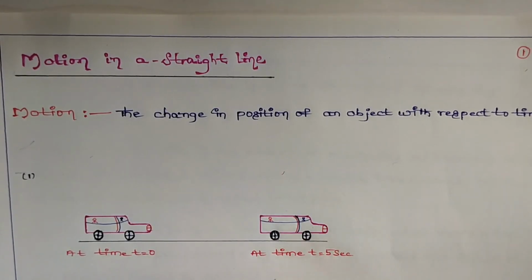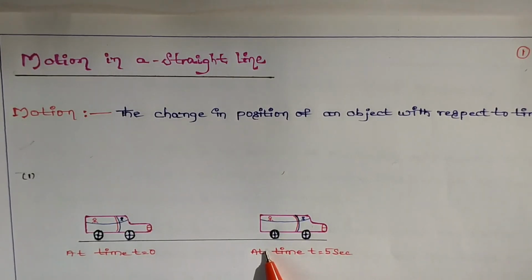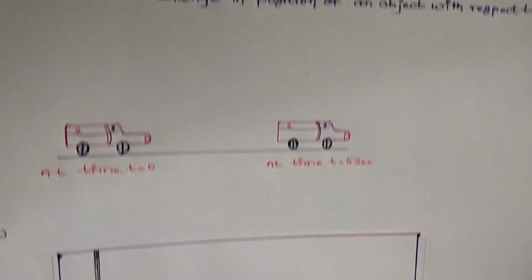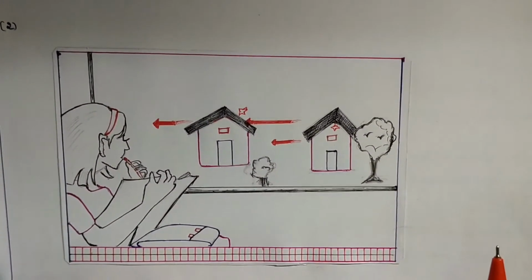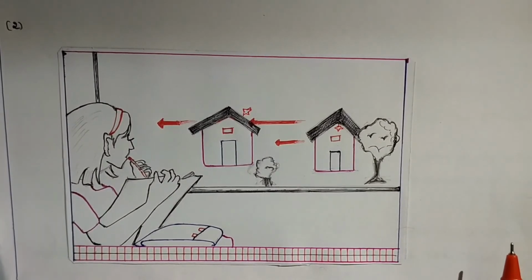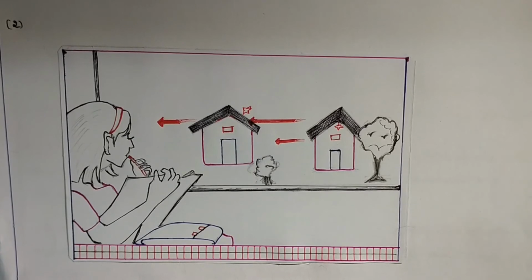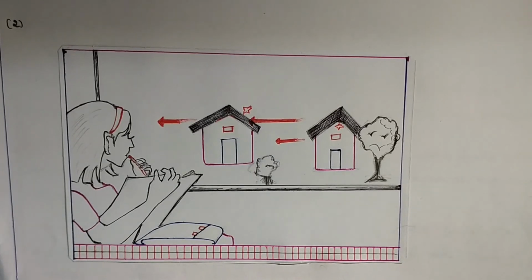How does this change happen? Another question: while moving in a train or bus, or fast moving vehicles, when we look out, trees or buildings appear to be moving backwards. What is the reason behind this illusion?